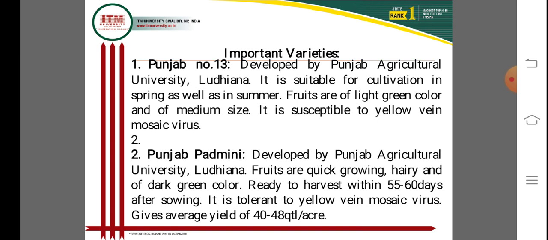Punjab Number 13 is susceptible to yellow vein mosaic virus, and Punjab Padmini is tolerant, which is a very important difference for successful cultivation of okra.